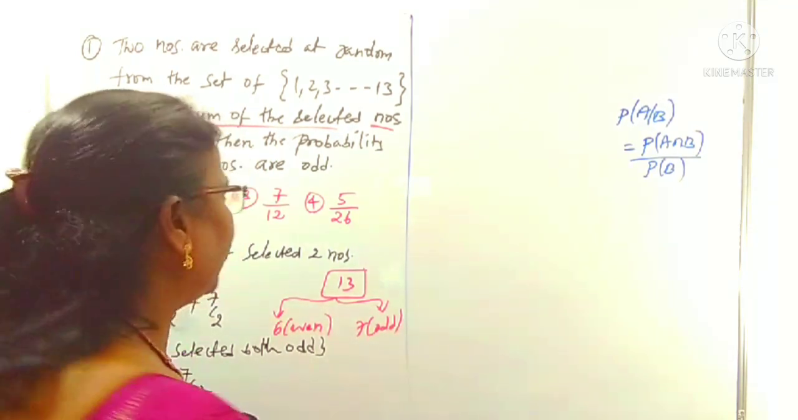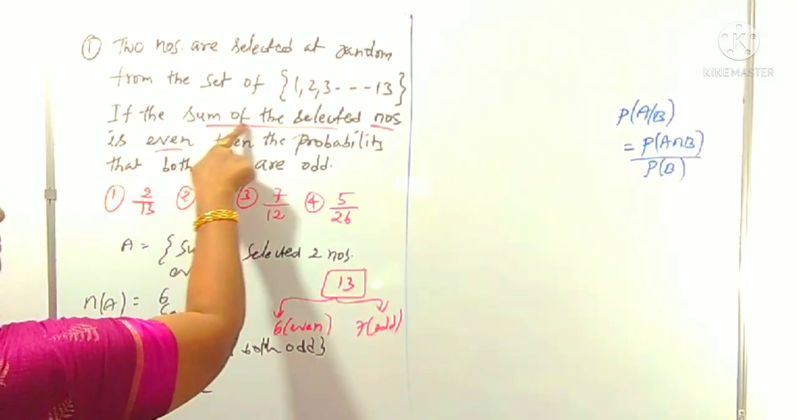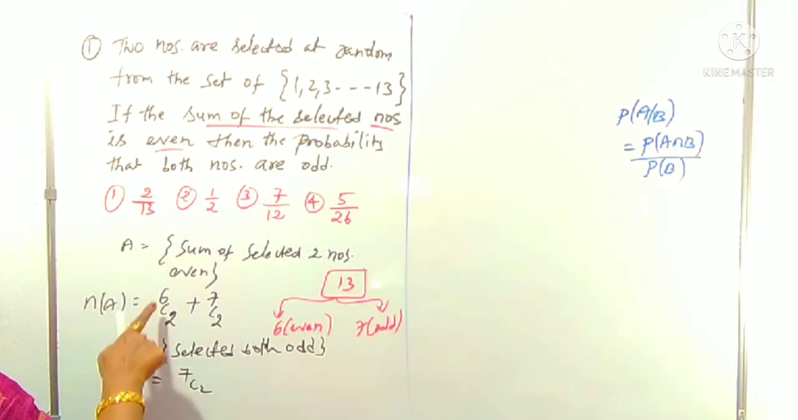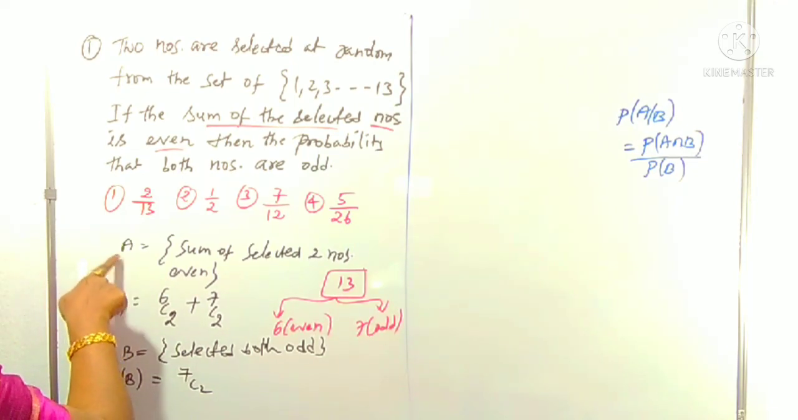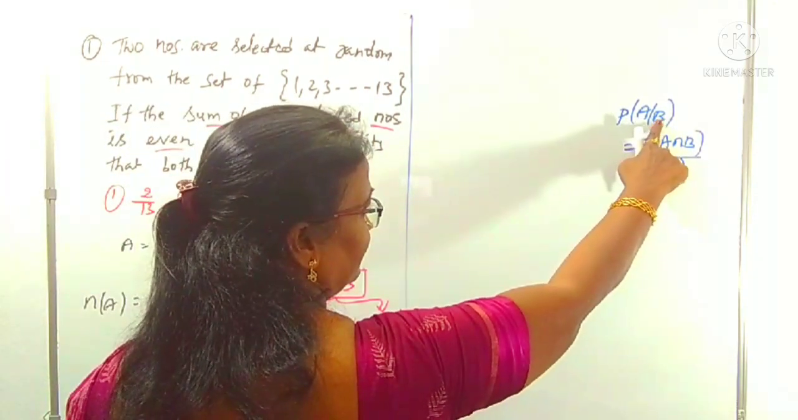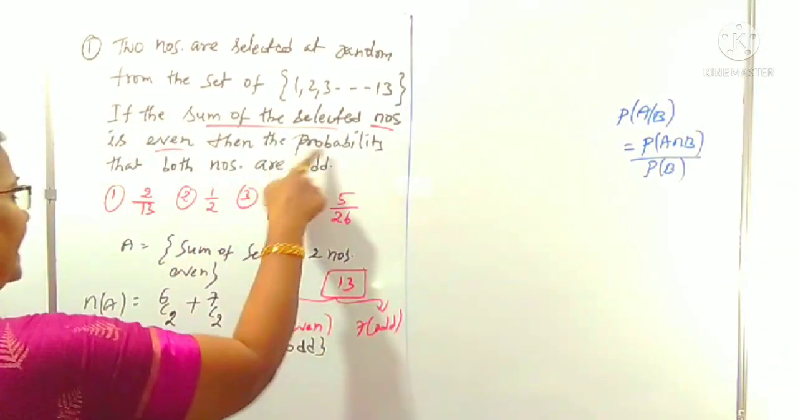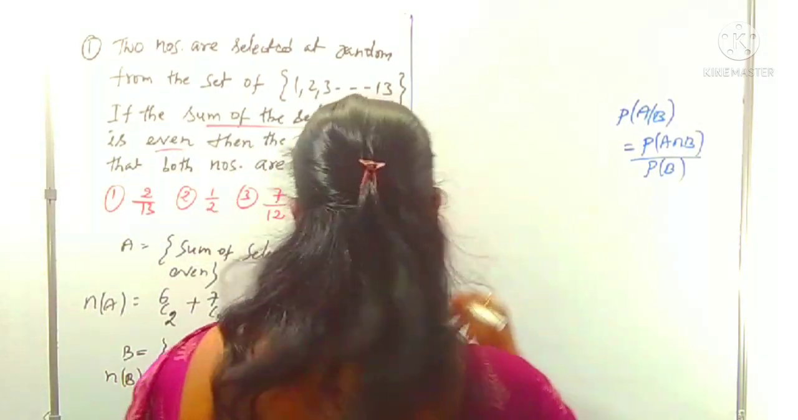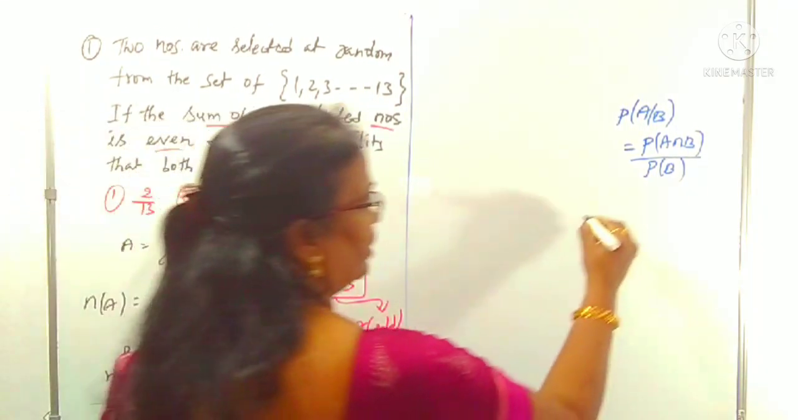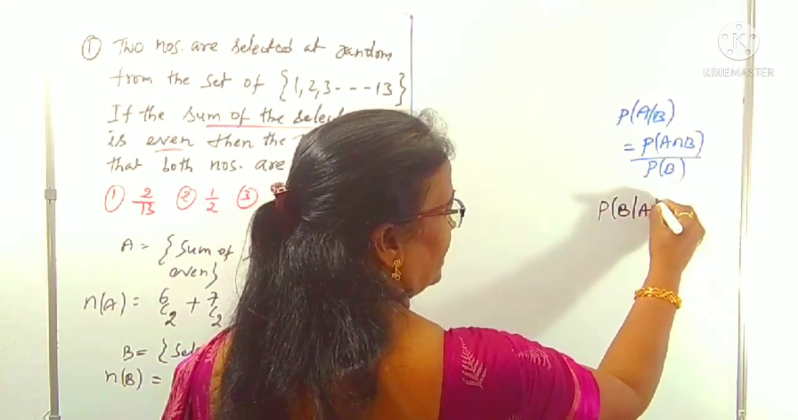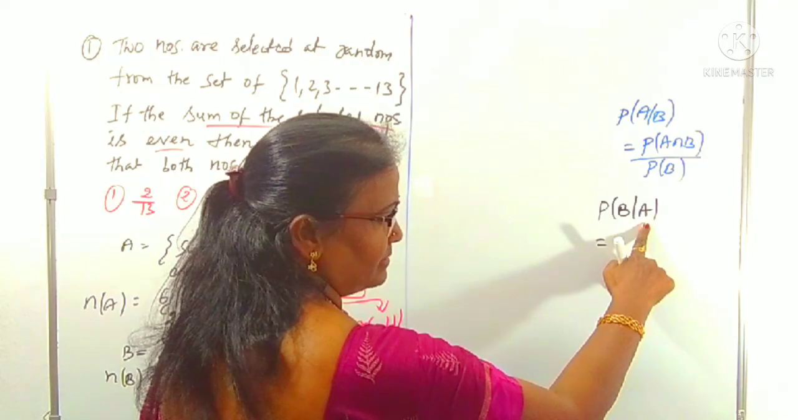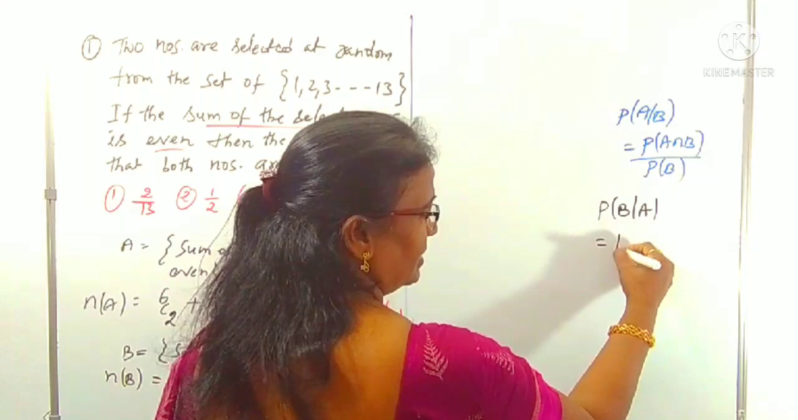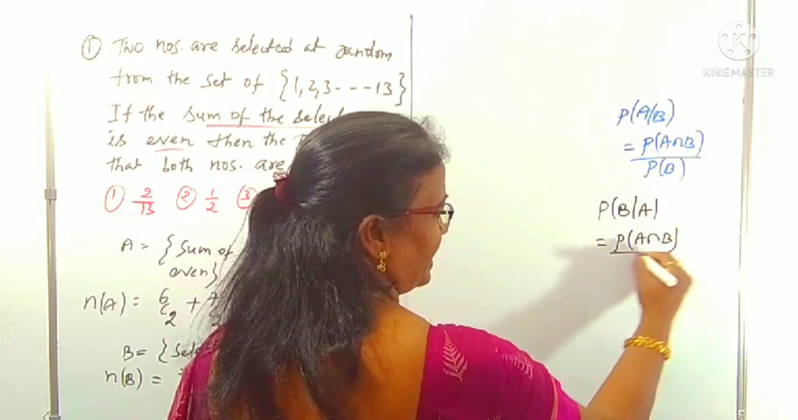Now what do we want? Finally, we want: if the sum of the selected numbers is even, that is given as letter A. That should be taken as the denominator. Then both are odd numbers, that is taken as the numerator. So according to the given A, B letters, we want to find P of B by A. P of B by A means: if the sum of the selected numbers is even, then the probability that both are odd numbers. What is the formula? P of A intersection B by P of A.